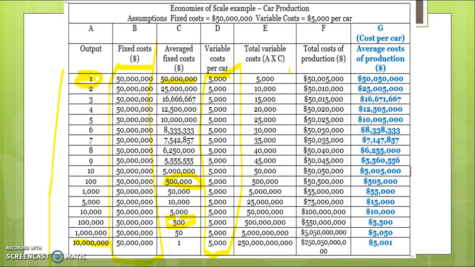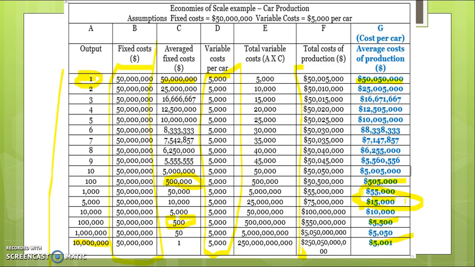As you can see here, the more that we produce, this is the total production cost. So it's got your fixed cost plus your variable cost. And the more that we produce, the more we spread those fixed costs, and therefore the total cost per unit of production, once we get to these levels down here, is actually quite low because we've spread those fixed costs so thinly that it's only costing us $5,000 to make per car. Up here, it's costing us over 50 million for the car because you've got all your fixed costs, and that's why no car company is ever going to sell one car. Even if you're selling 100 cars, it's still costing you $505,000 per car. It's really only until you're selling 1,000 to 5,000 cars that this business is even going to be viable.